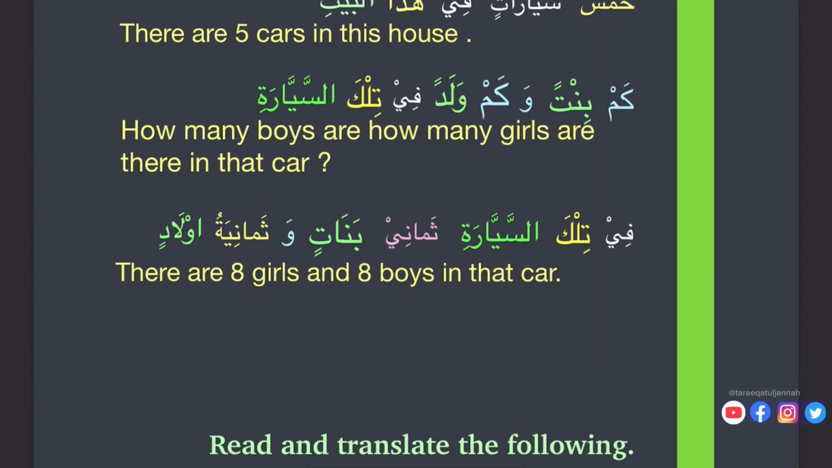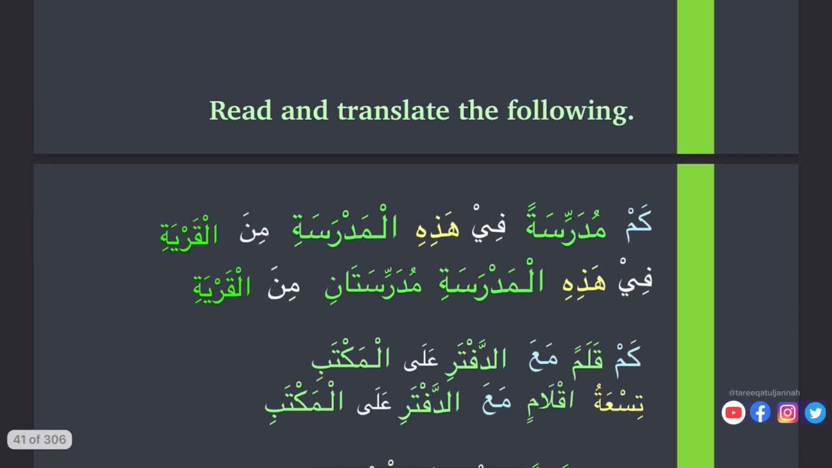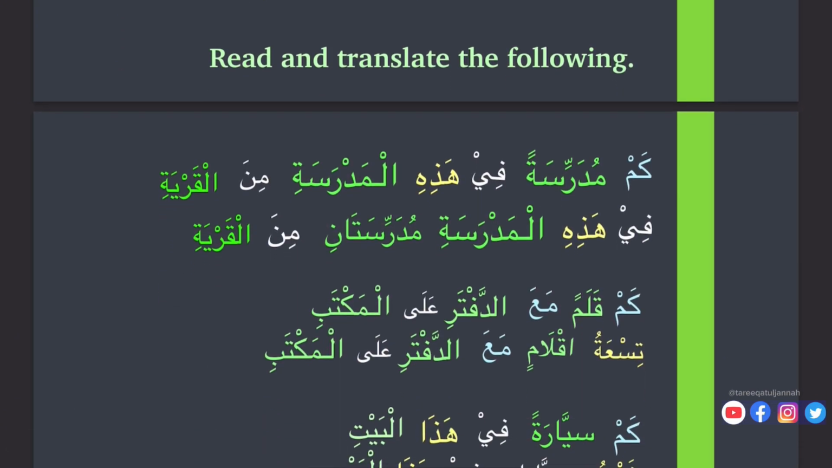So inshallah, there is some reading next for you. Read it and translate it. You will find some sentences from up there. We already studied them.